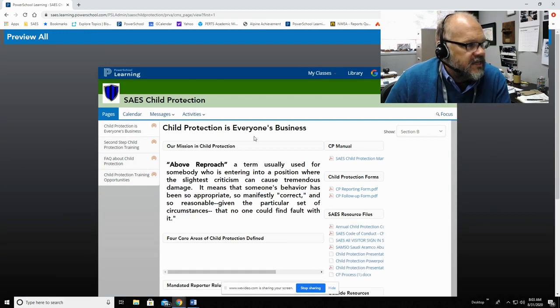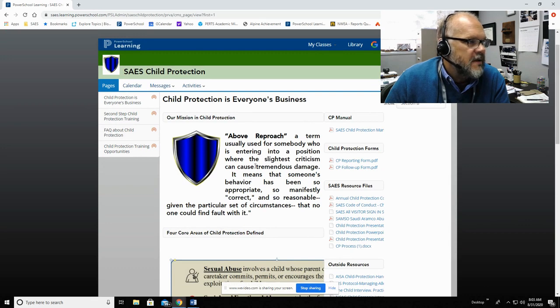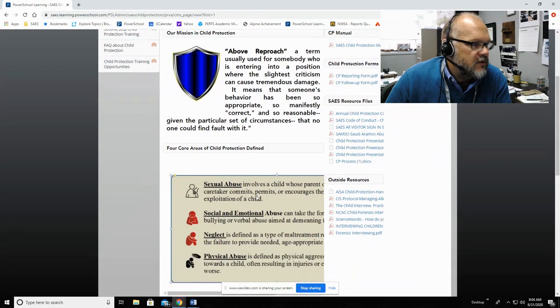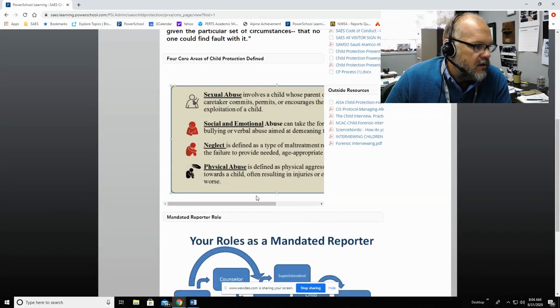So this is the main site here where it says child protection is everyone's business. There's lots of information here about being above reproach, making sure that you're not in a position to be accused, making sure that you're following safe protocols, such as leaving your doors open when possible, not being alone with a single-sex child, and making sure that if you are ever alone, that you've notified the person next door and that they're aware of what's happening.